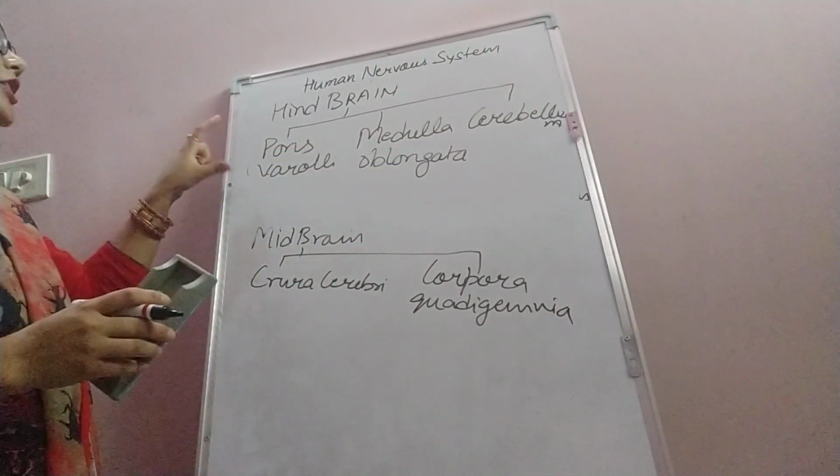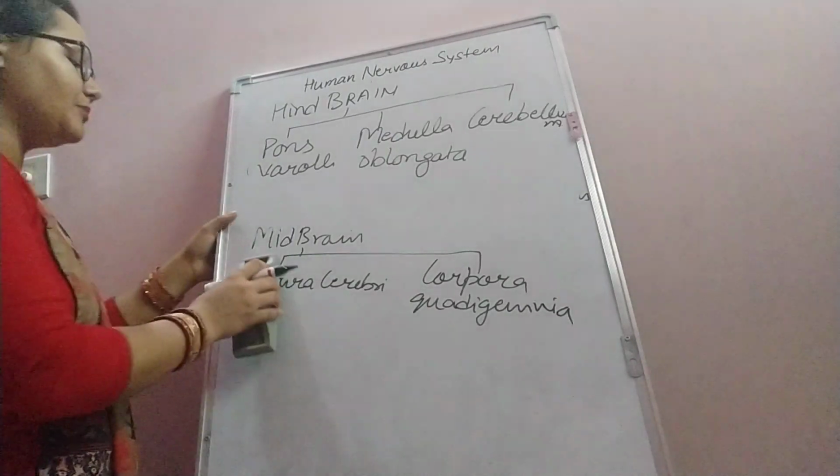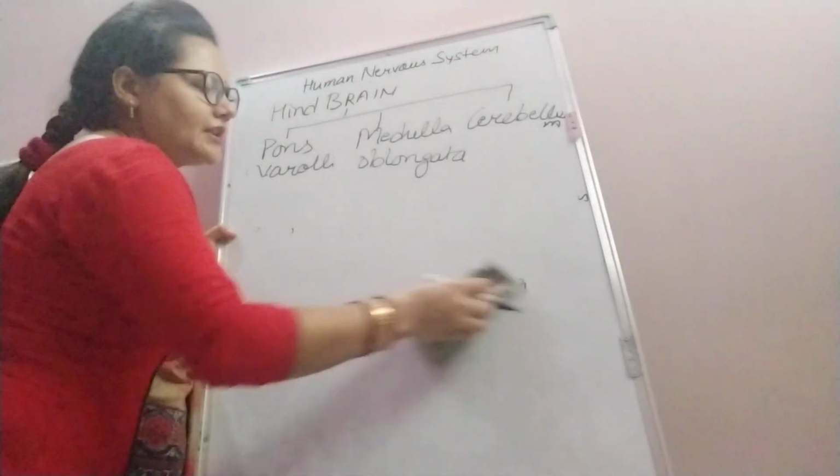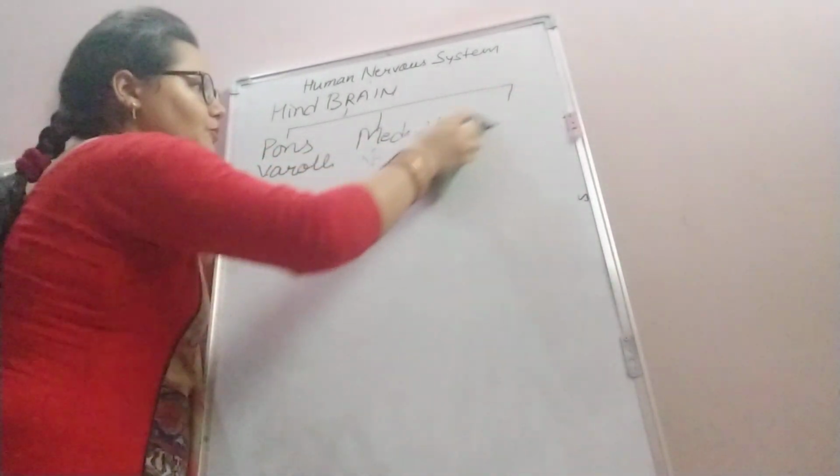So these are the various parts of the human brain.